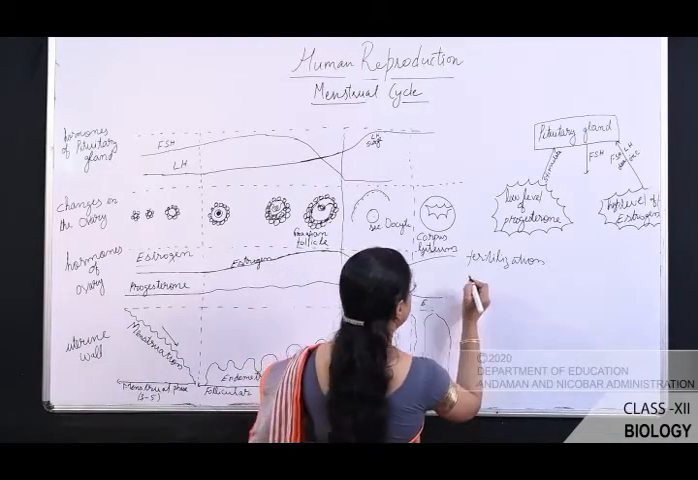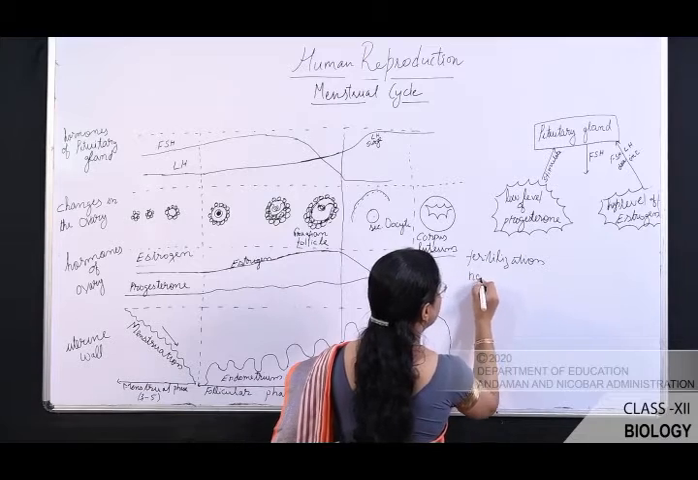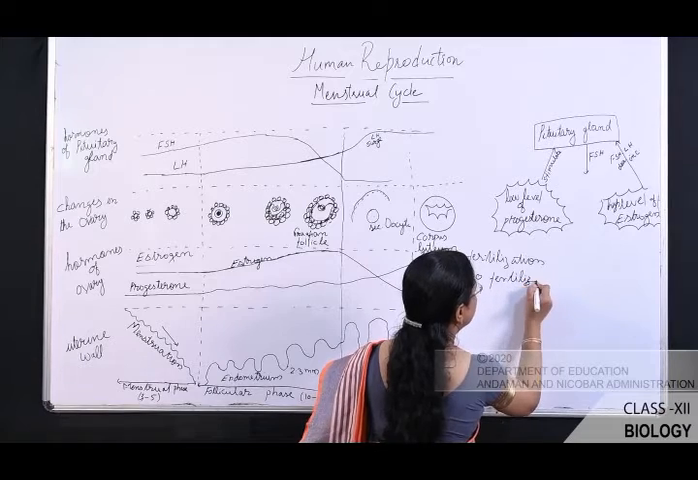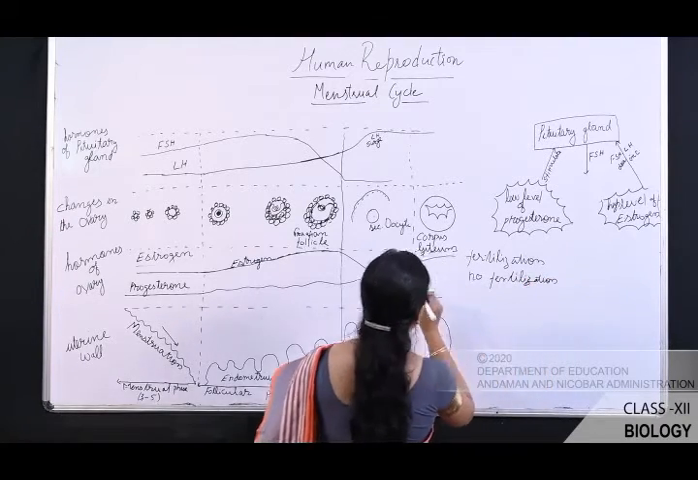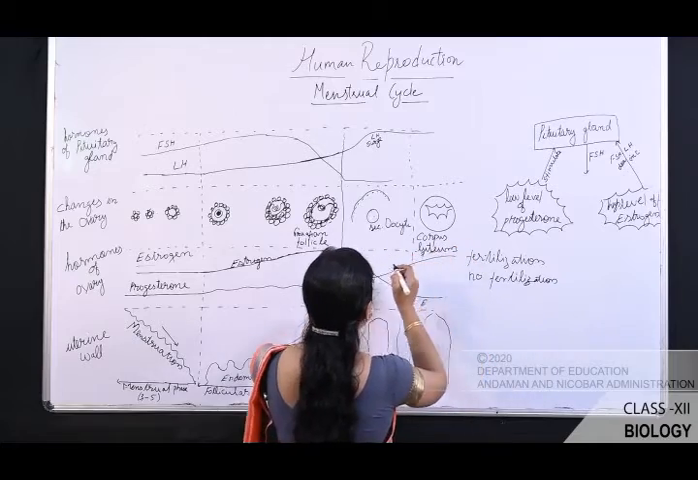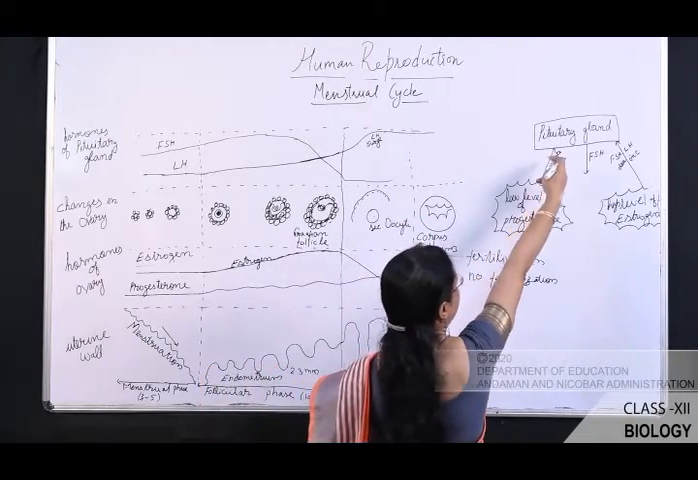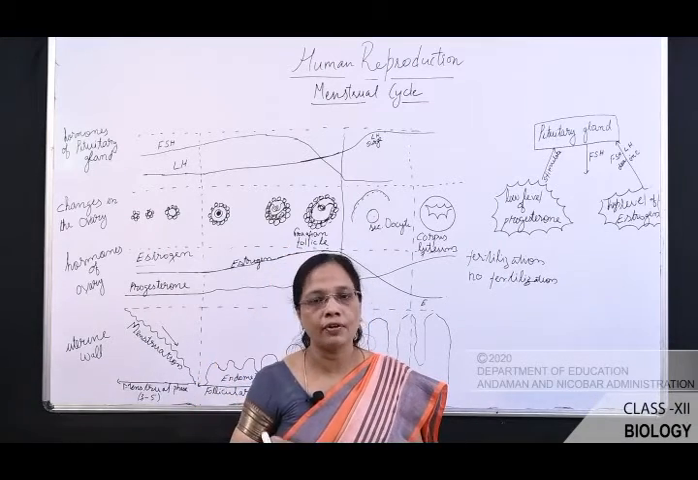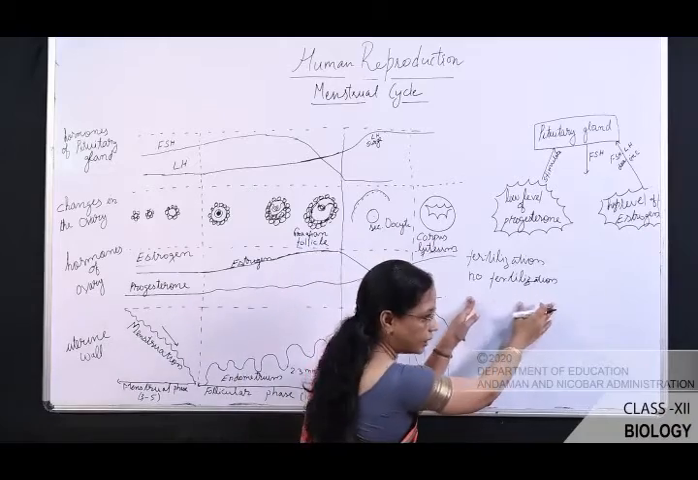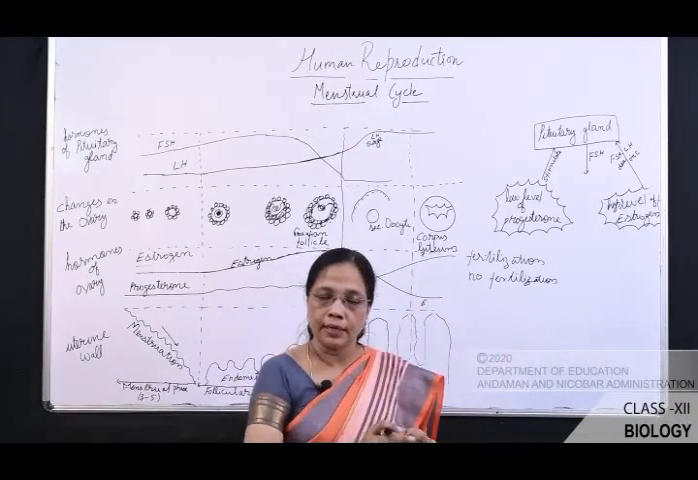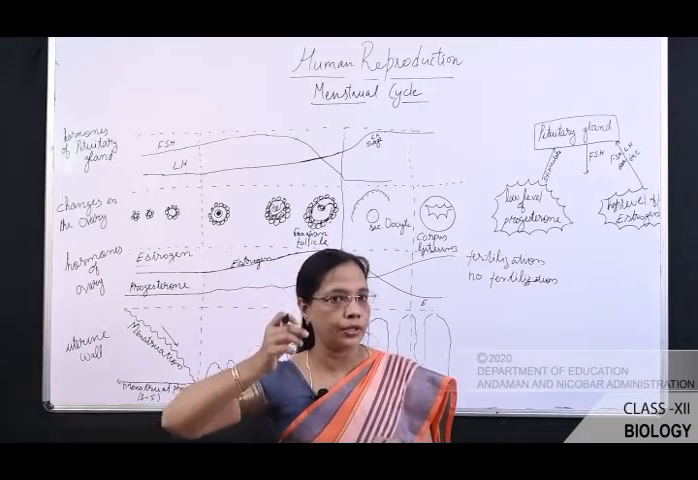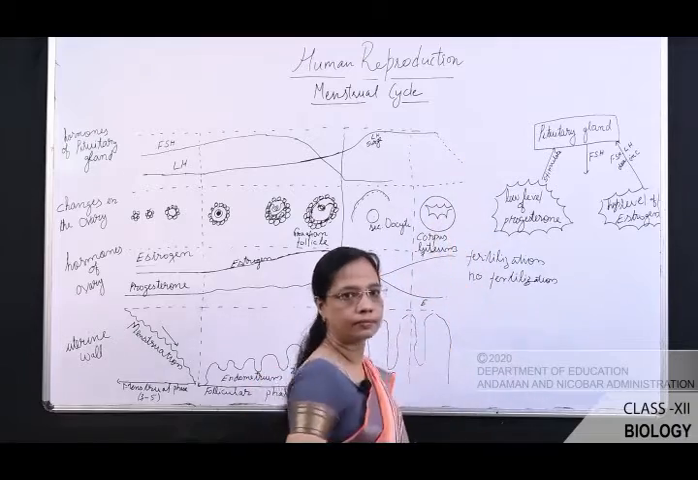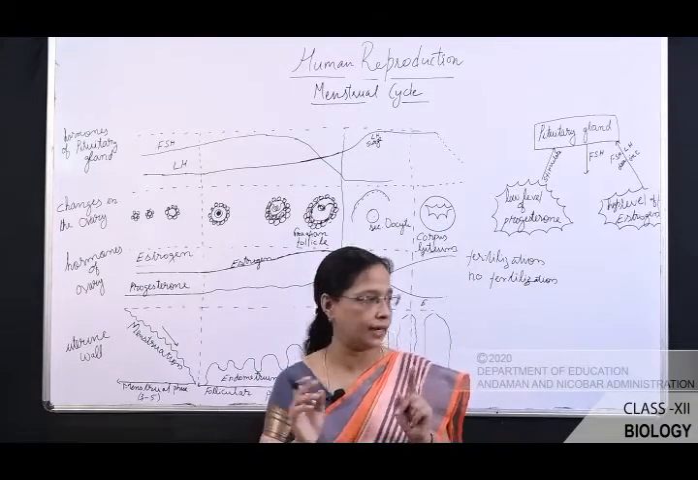Suppose there is no fertilization. What happens? This progesterone stimulates the pituitary gland to reduce the level of LH. So if there is no fertilization, progesterone stimulates the pituitary to decrease the level of LH.